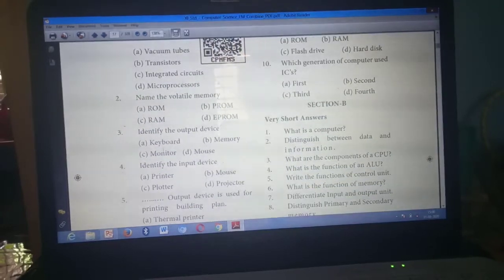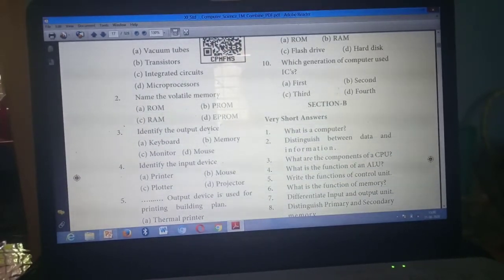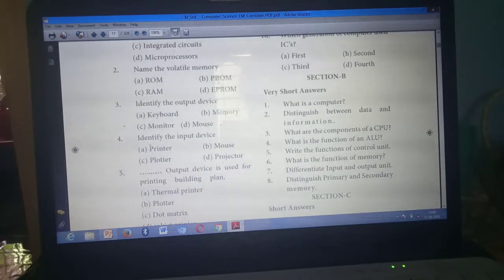Next question. Identify the output device. Which one is the output device here? Monitor. Option C. Okay. Next, fourth question. Identify the input device. Which is the input device? Option B. Mouse.